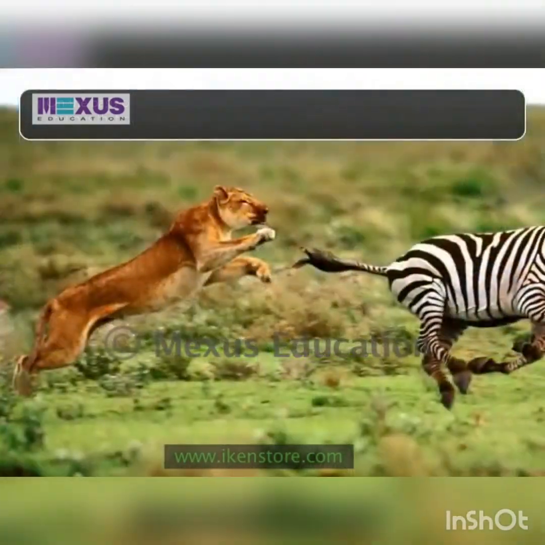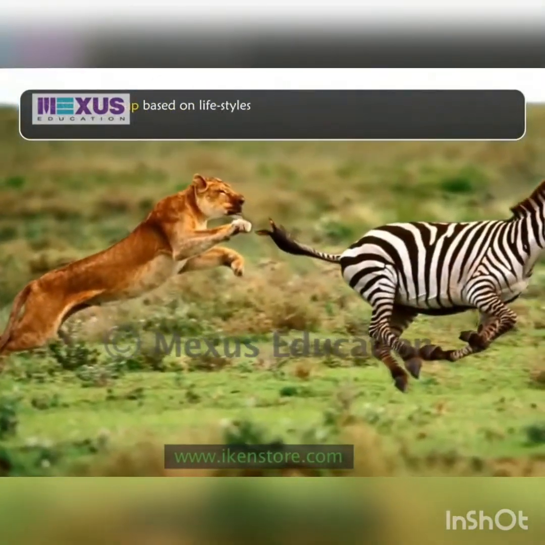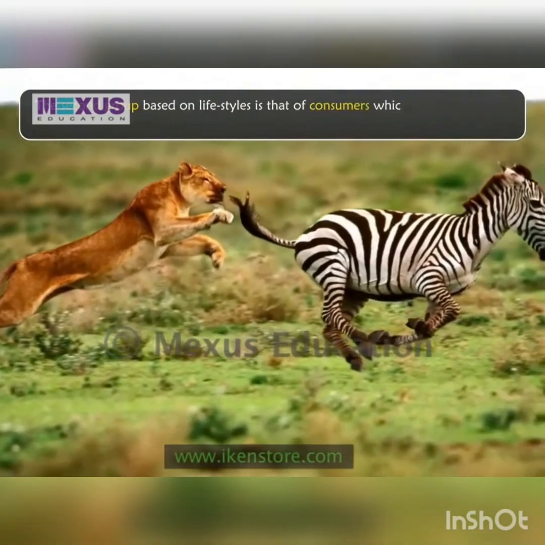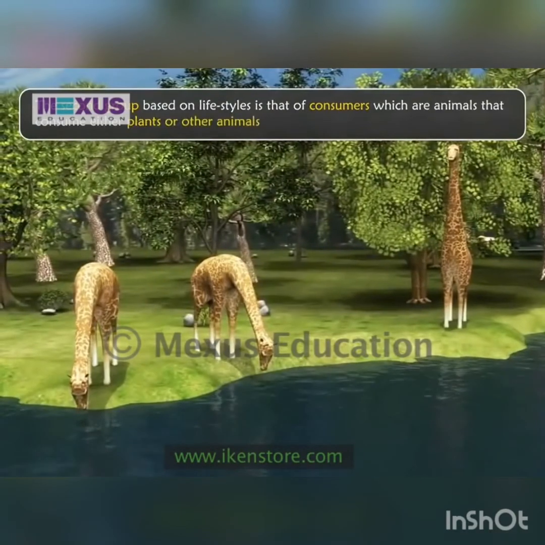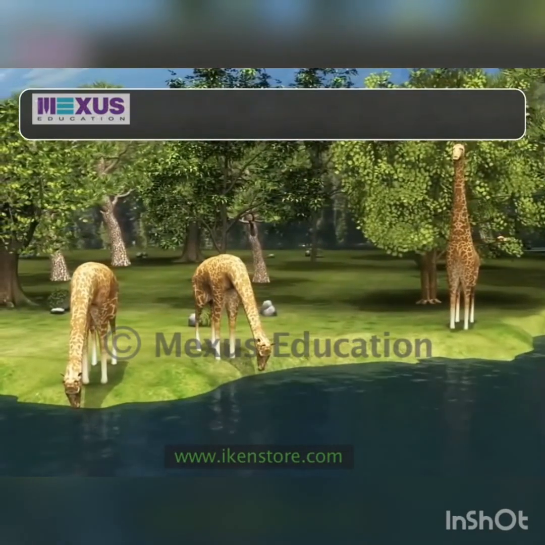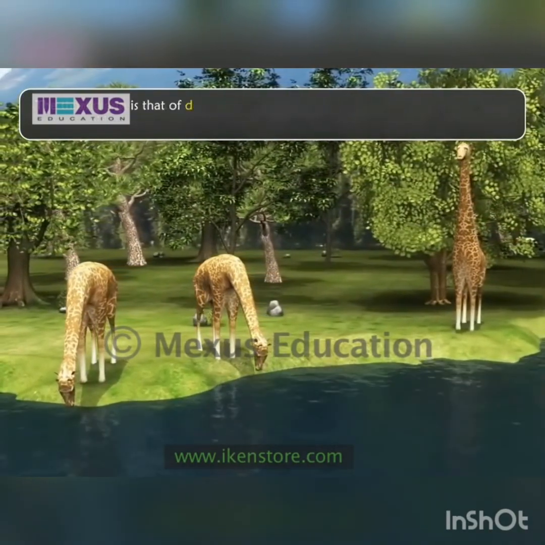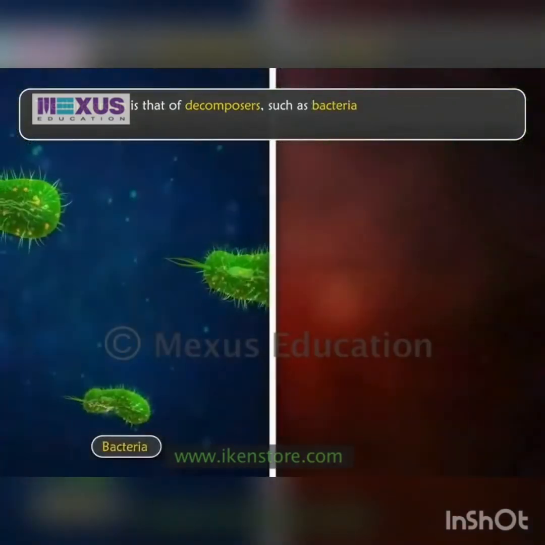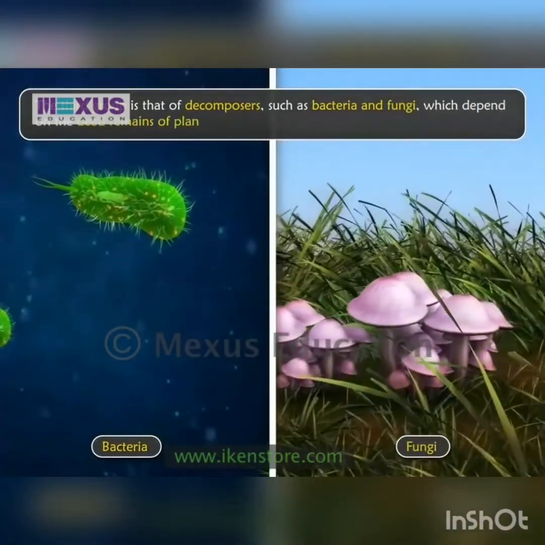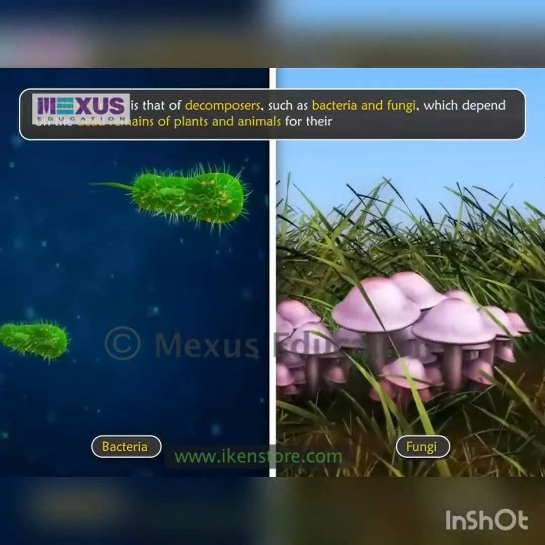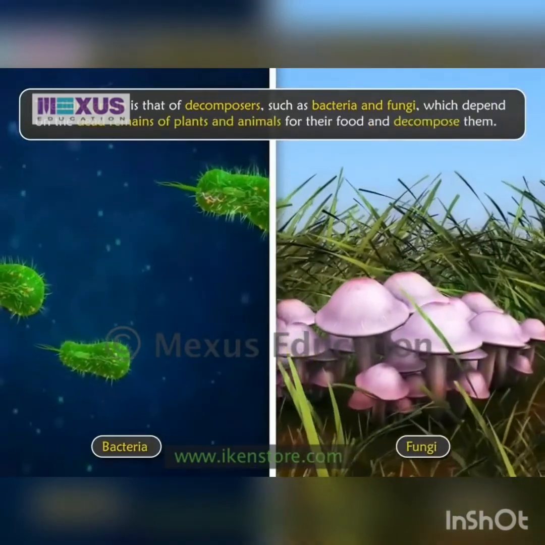The second group is that of consumers, which are animals that consume either plants or other animals to survive. The third group is that of decomposers, such as bacteria and fungi, which depend on the dead remains of plants and animals for their food and decompose them.